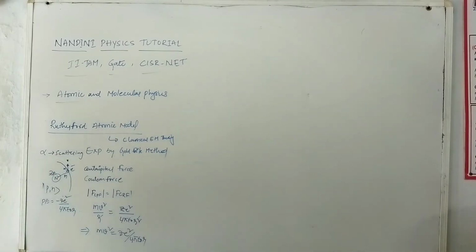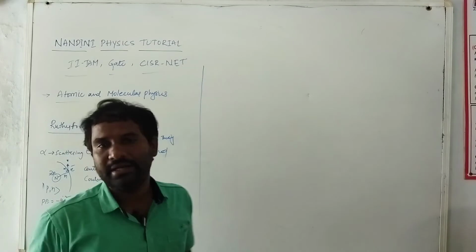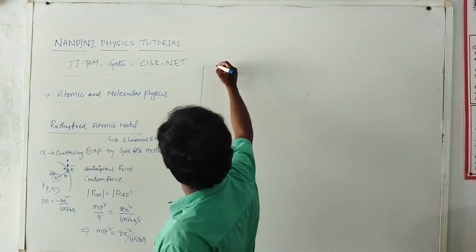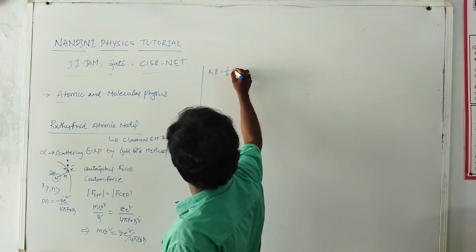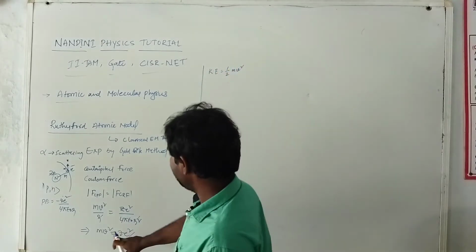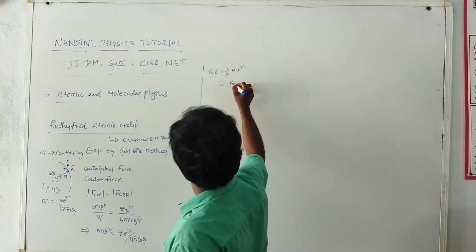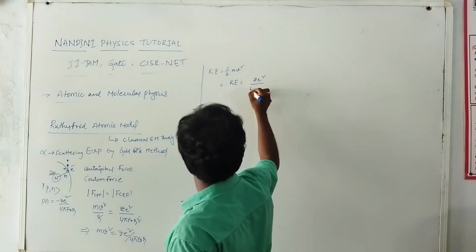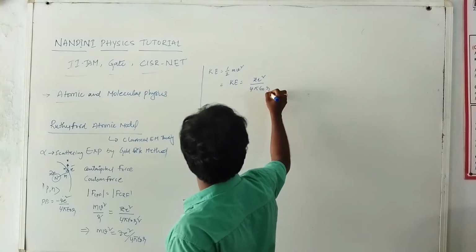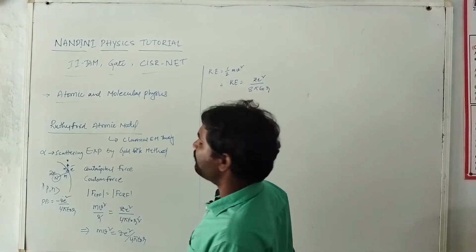Now the kinetic energy is half mv square. Since I already have mv square, the kinetic energy is Ze square by 4 pi epsilon naught r times 1 by 2, which is Ze square by 8 pi epsilon naught r.